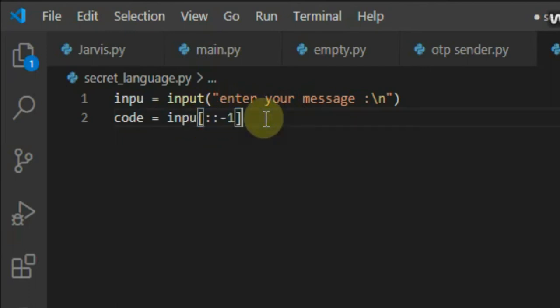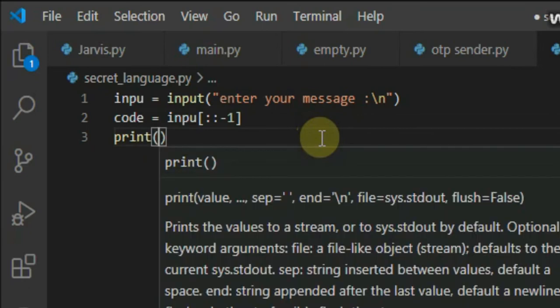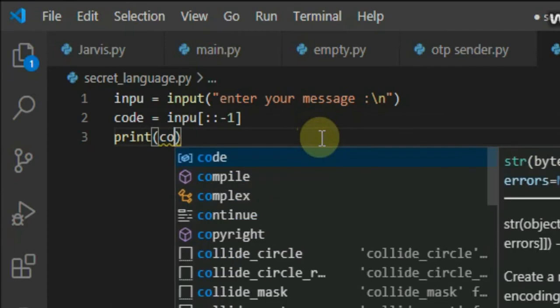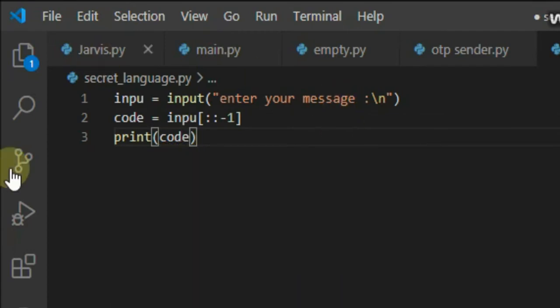Colon, colon, -1. All the code will be in the link in the description, so you don't need to worry. Then after it, we print the code. So let's run it.